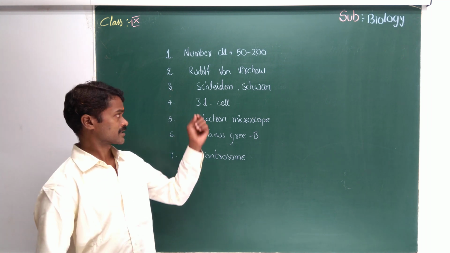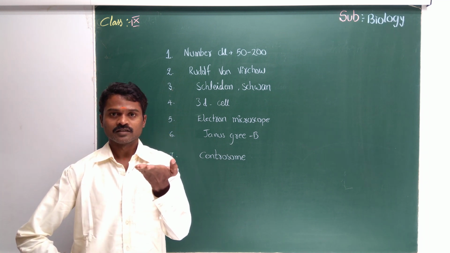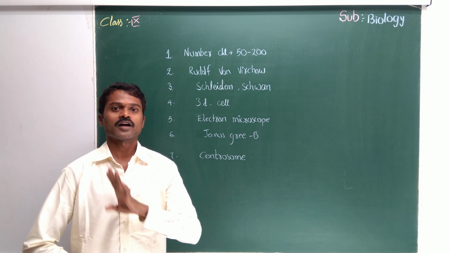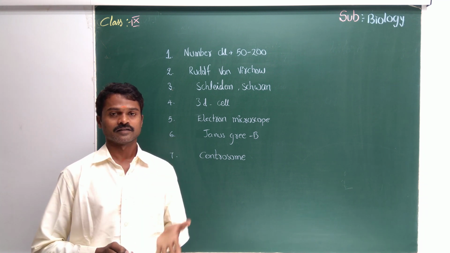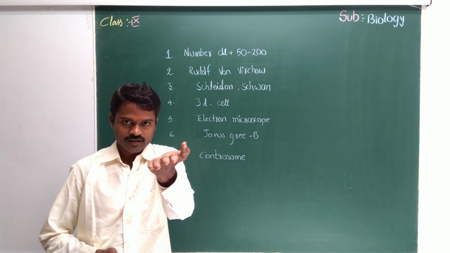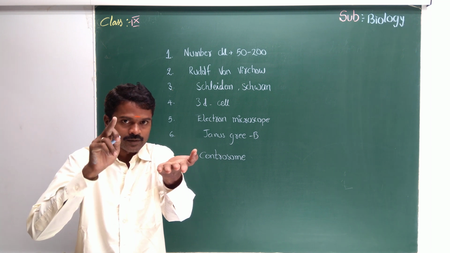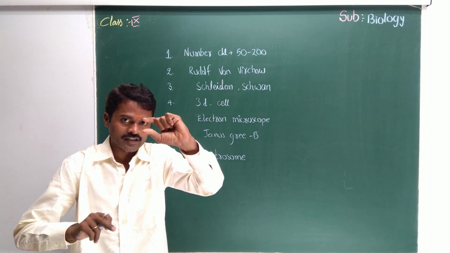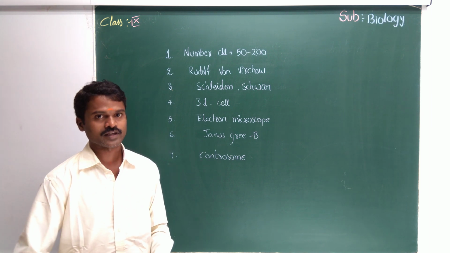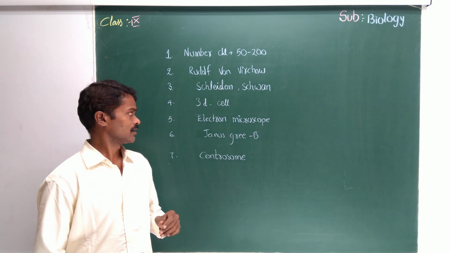Okay. Next. How can you observe the cell's third dimension? How can you prove that the cells are not flat in a given slide? Just take the slide, change the focus and observe the wall of the cell. Cell wall. Then you can get the thickness also. That is the third dimension. By this process, we can say cells are not flat.